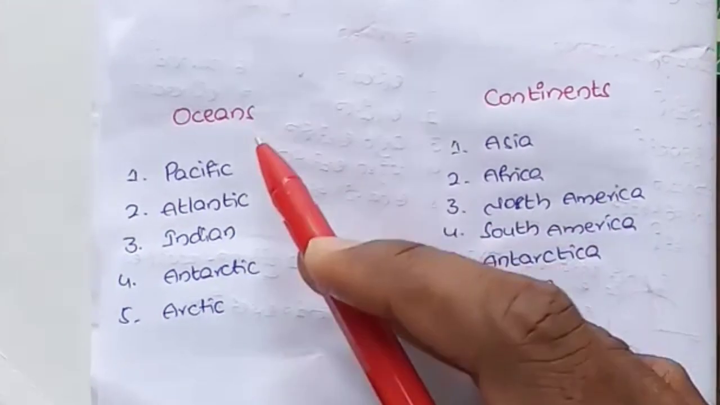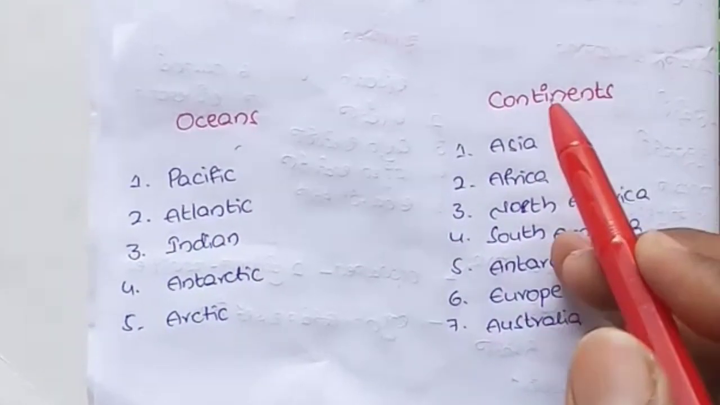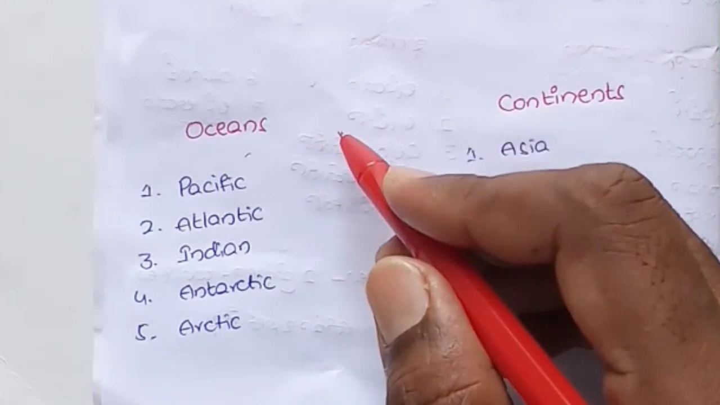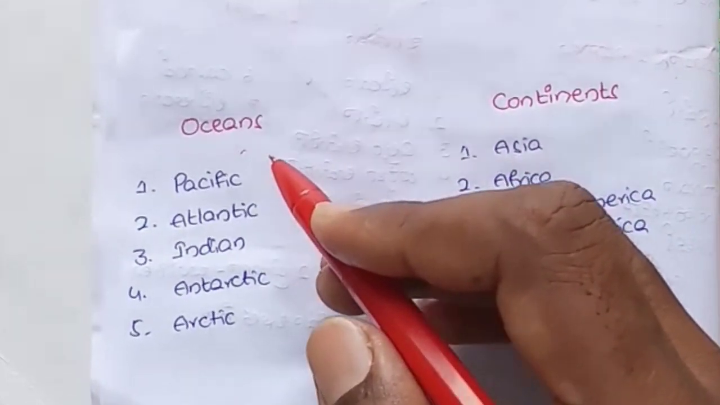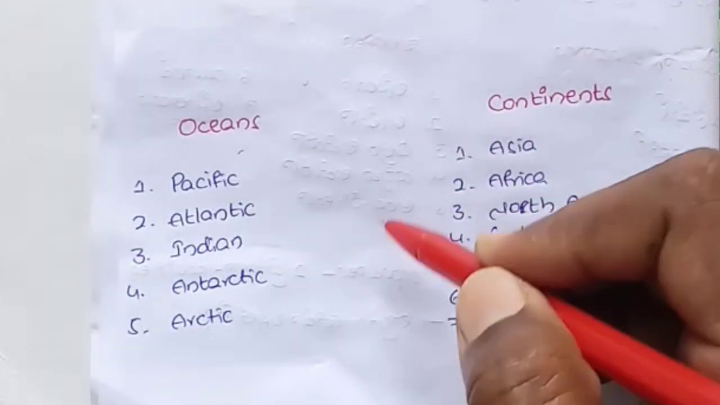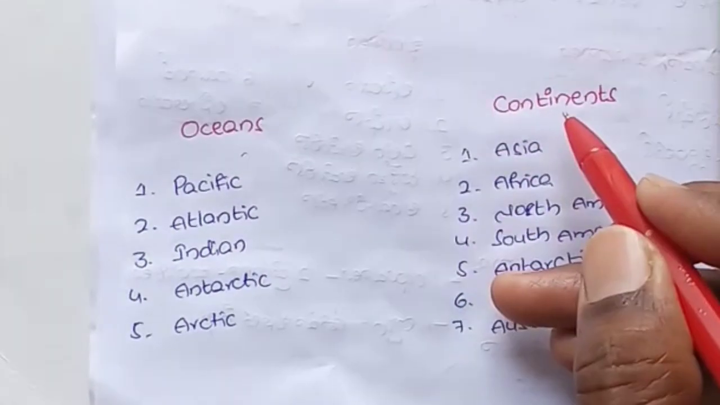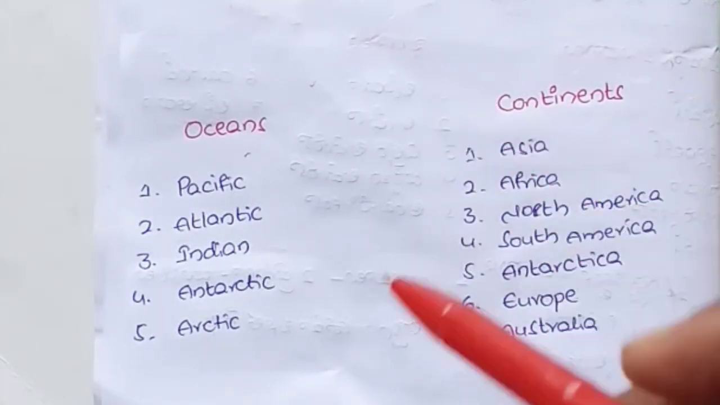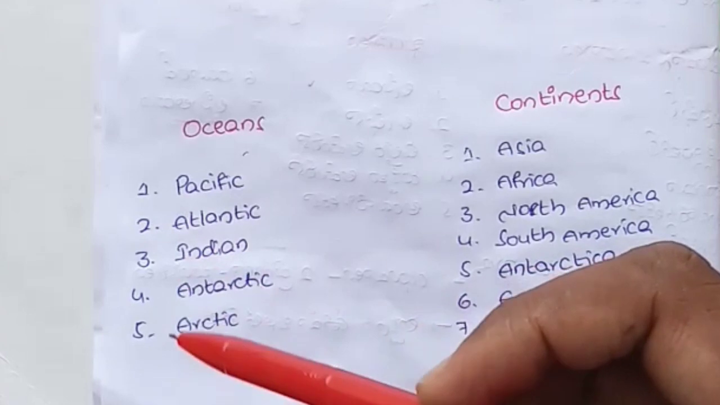And now let us discuss the topic of oceans and continents. If you observe the globe, most of the surface of the earth consists of water as well as land. The water part is covered by the oceans, and the land part is covered by continents. Now we shall see how many oceans there are.